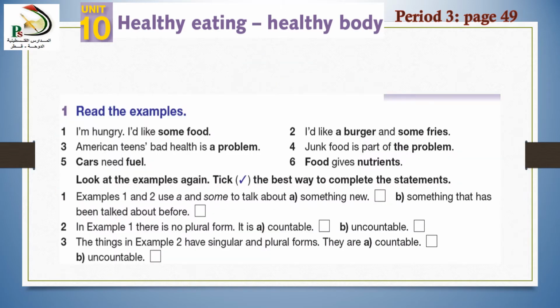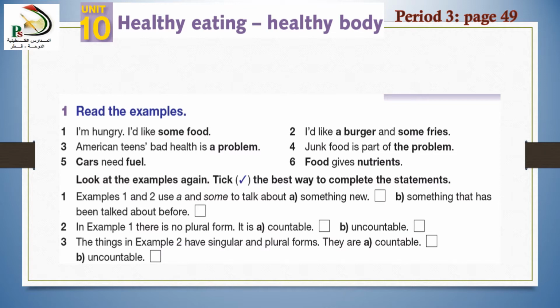Okay, my students, now open your books, page 49, period 3. I will read the sentences for you, then we'll try to explain them by answering the activity below, by choosing the correct answer. Now, number 1, I'm hungry, I'd like some food. Number 2, I'd like a burger and some fries.